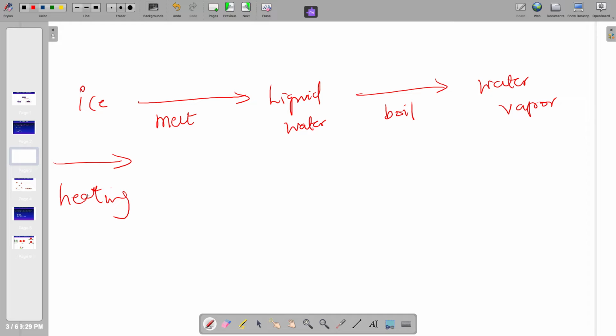Now we can also remove the energy. Remember, heating means adding energy to our ice so that the molecules of water will vibrate a lot more. Now we can also travel in reverse, whereby we'll be cooling. Cooling means removing energy by decreasing the temperature, and heating means applying energy by increasing the temperature. If we are traveling in reverse, cooling, our water vapor will get to a certain point whereby it will start to condense. So condensation. And as we keep cooling, it will get to a certain point whereby they'll freeze.